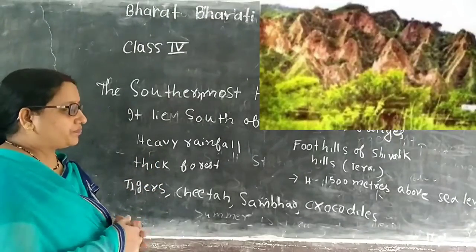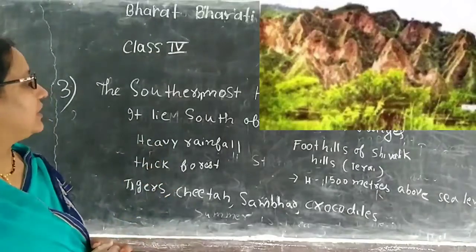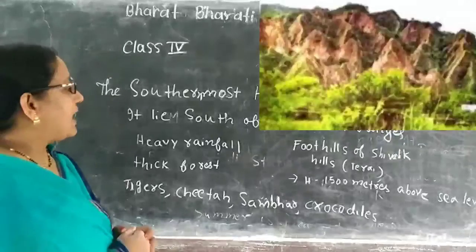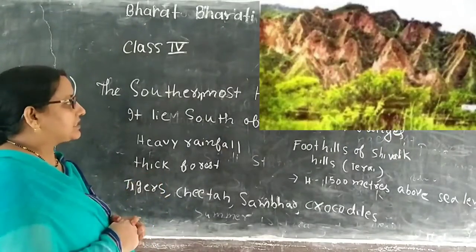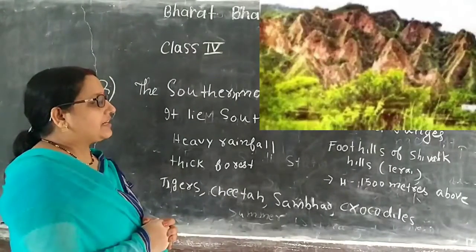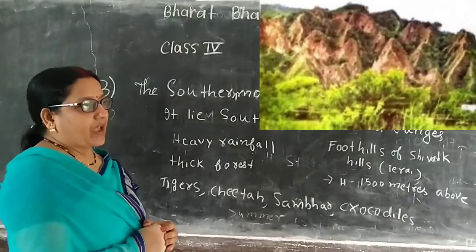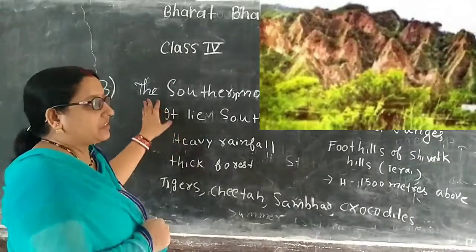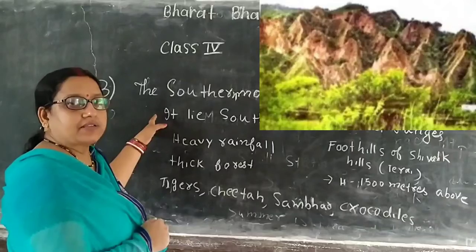Just so you know, the foothills of the Shivalik hills are also called Terai. And the height of the southernmost Himalayas, or you can say the Shivalik hills, is 1500 meters above sea level. Now you have understood the three ranges, the three parts of the Himalayas.